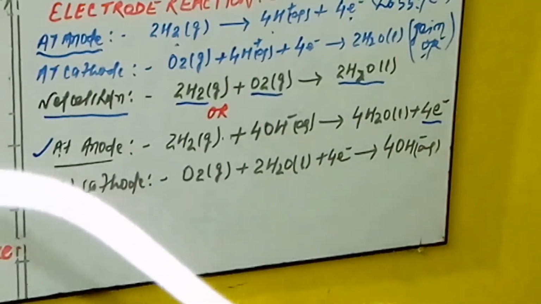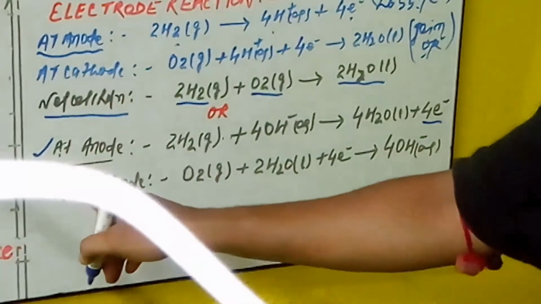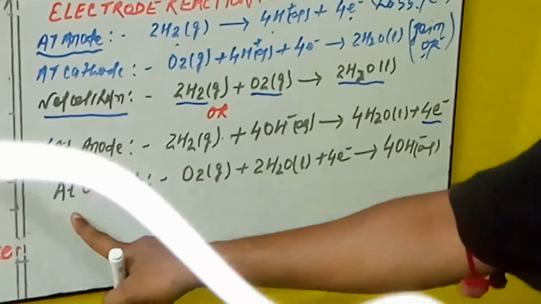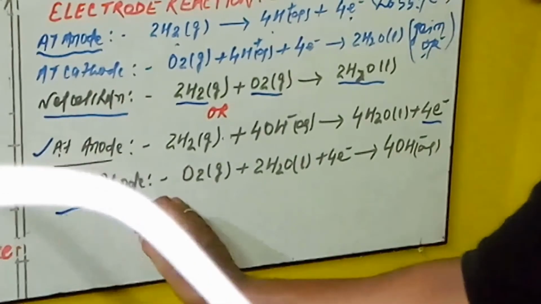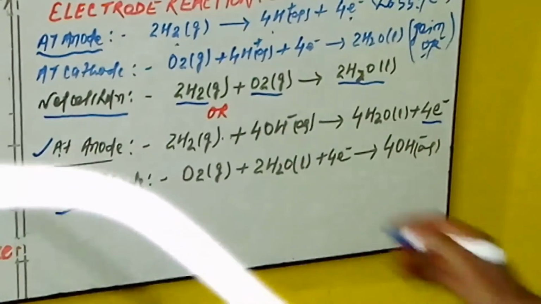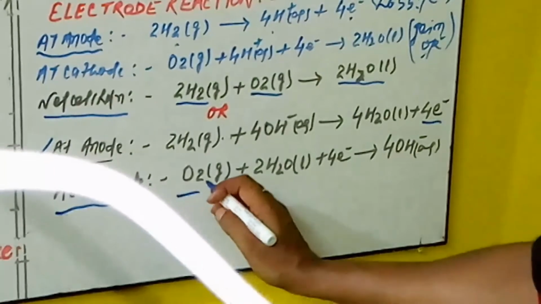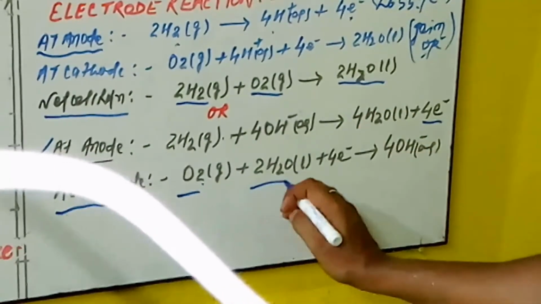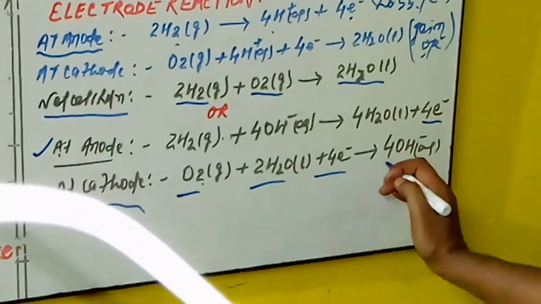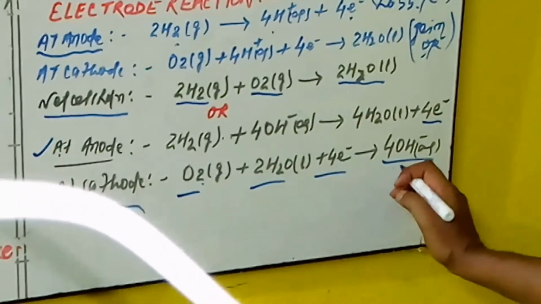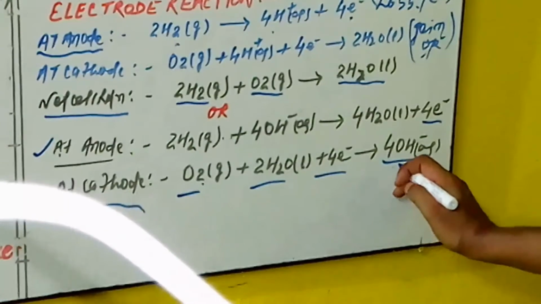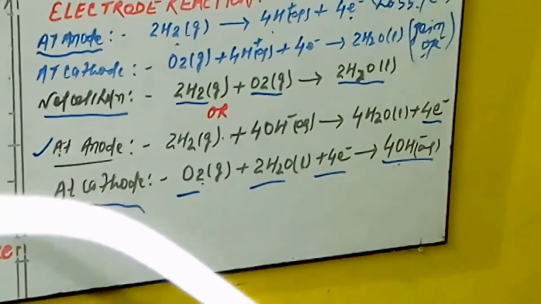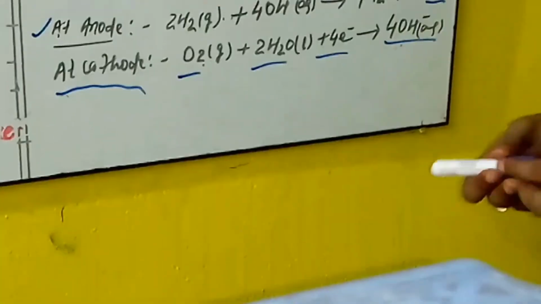That means it undergoes oxidation. After the anode, at which oxidation takes place, you see at the cathode the reduction half cell reaction. In this, the O2 gas combines with water molecules and gains 4 electrons, getting converted into 4 OH- ions. That means OH- is regenerated, and it again moves toward the anode and reacts further.